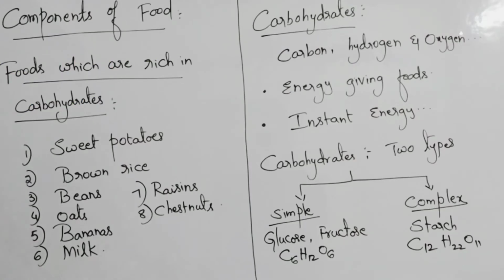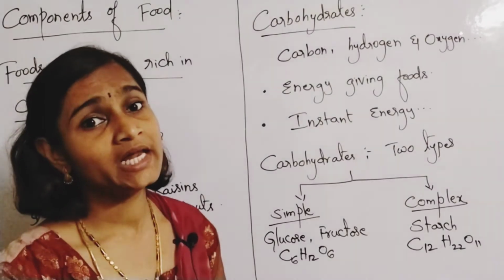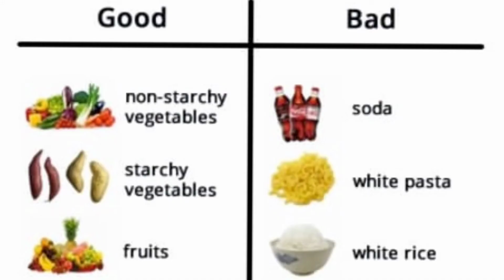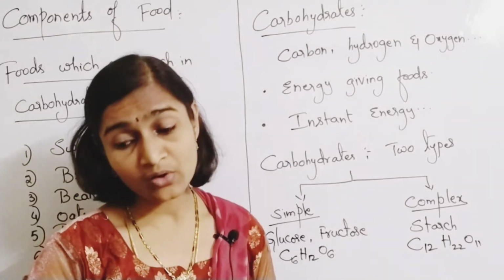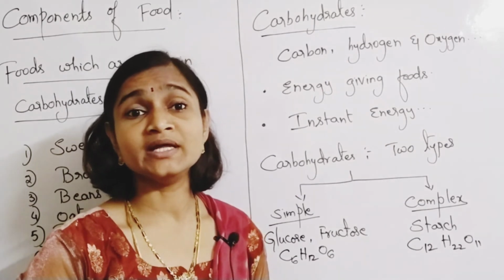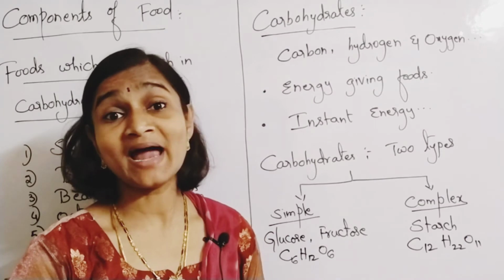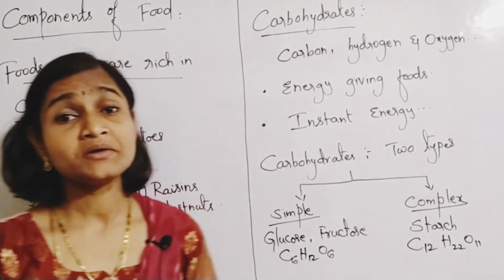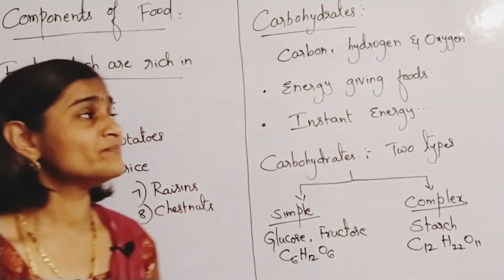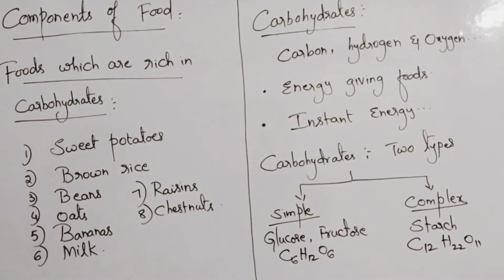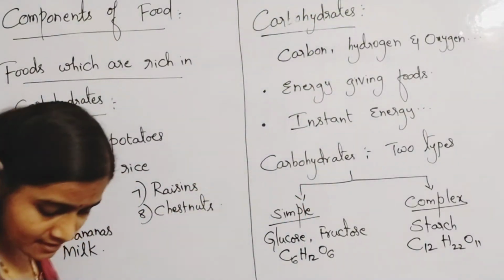There are certain kinds of foods which you have to avoid, like breads, as I told you, and sugary syrups. You have to avoid them. They are also rich sources of carbohydrates only, but they also increase your cholesterol levels, bad cholesterol levels, which is not suggested. So please note down this one: foods which are rich in carbohydrates. And then we are going to learn in the last part of this video,